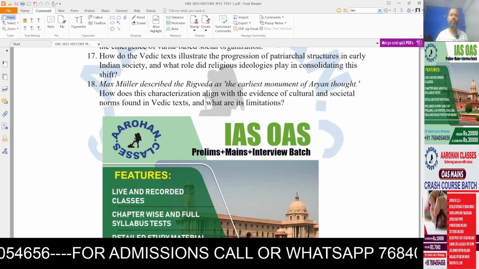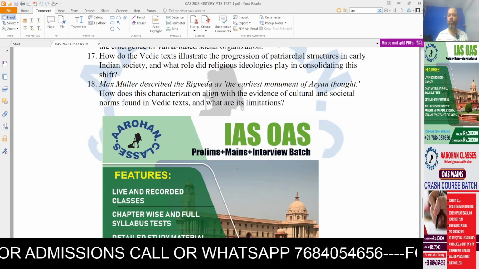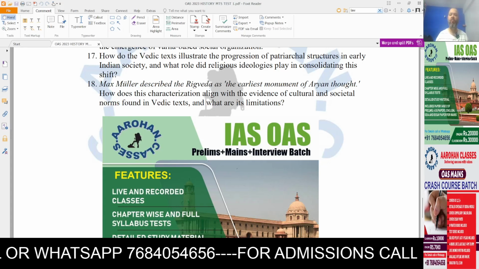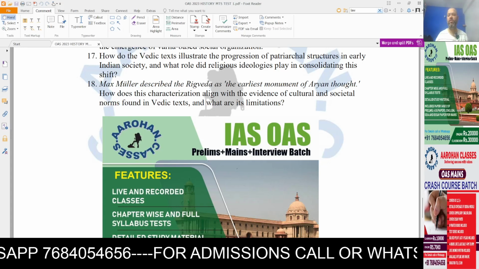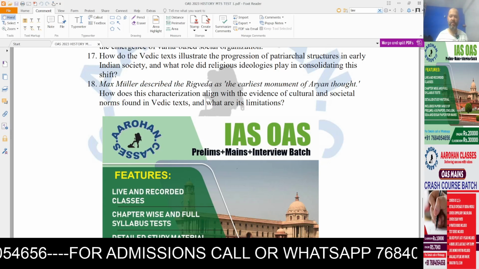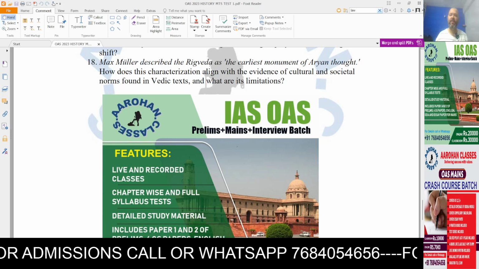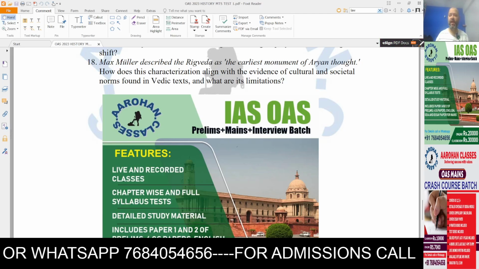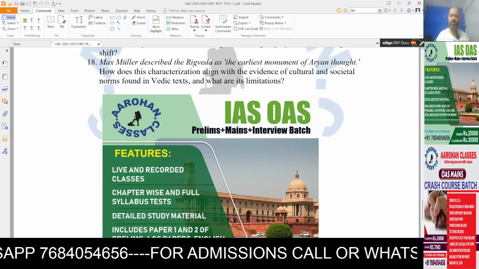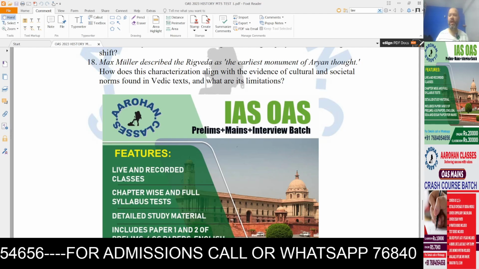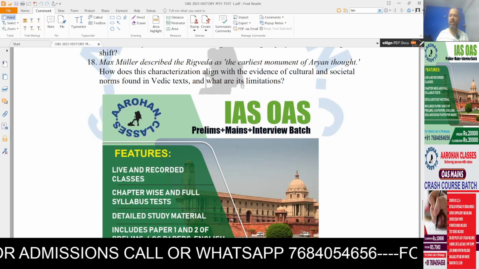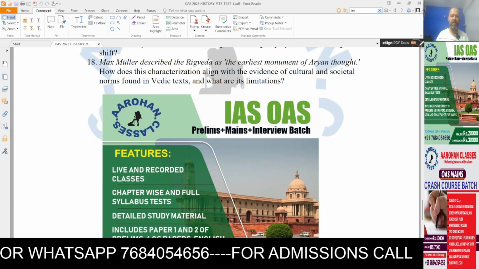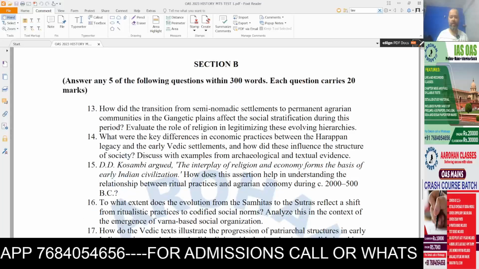Question 17. How do the Vedic texts illustrate the progression of patriarchal structures in early Indian society, and what role did religious ideologies play in consolidating this shift? Question 18. Max Muller described the Rig Veda as the earliest monument of Aryan thought. How does this characterization align with the evidence of cultural and societal norms found in Vedic texts, and what are its limitations? Okay, so that was Test 1.